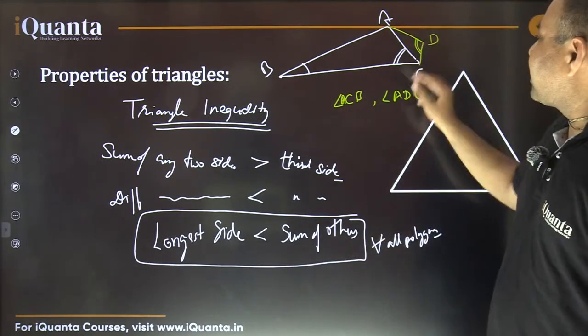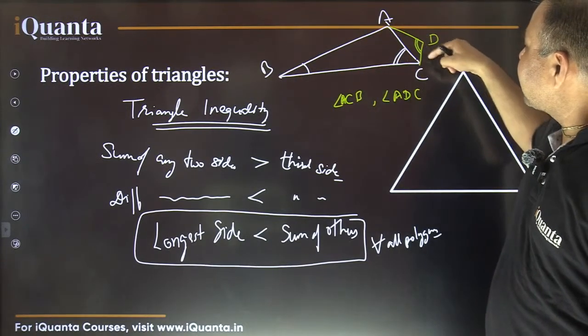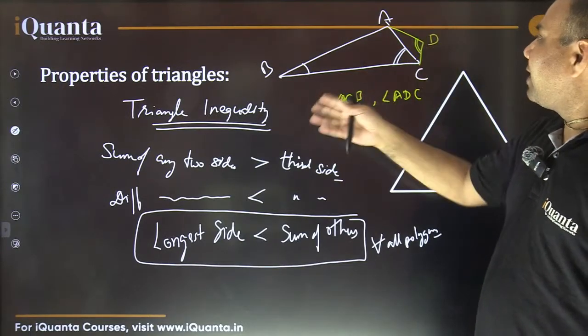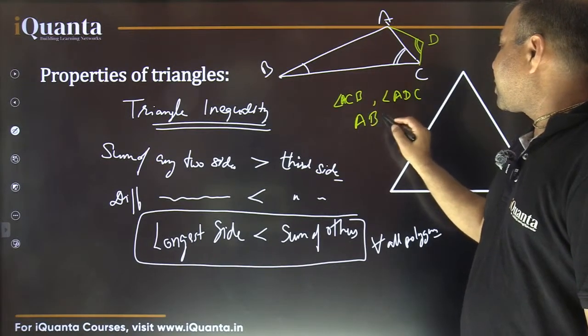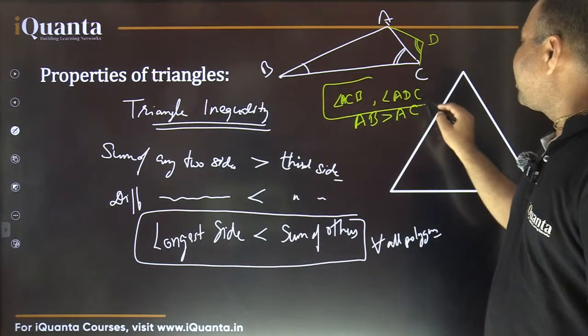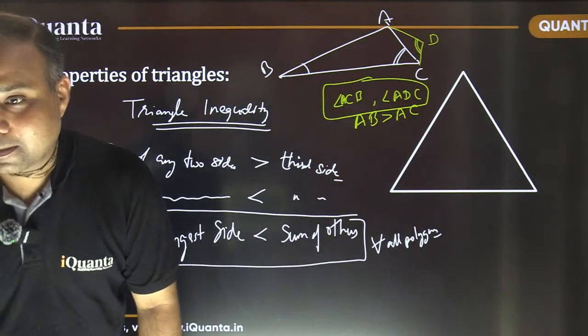See, angle ACB is opposite to AB and angle ADC is opposite to AC in this triangle, right? And it is clearly visible that AB is more than AC. Let me give this. It is mentioned AB is more than AC. Now, can we say something about these two angles? Please think and answer this.